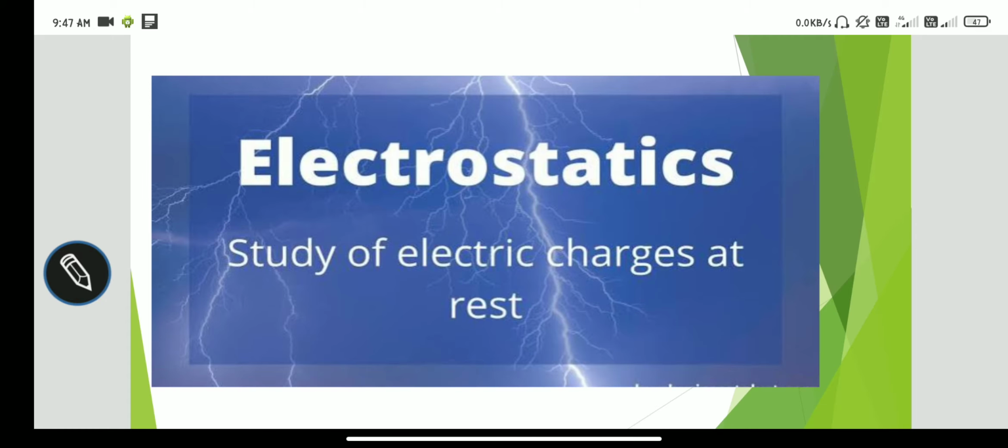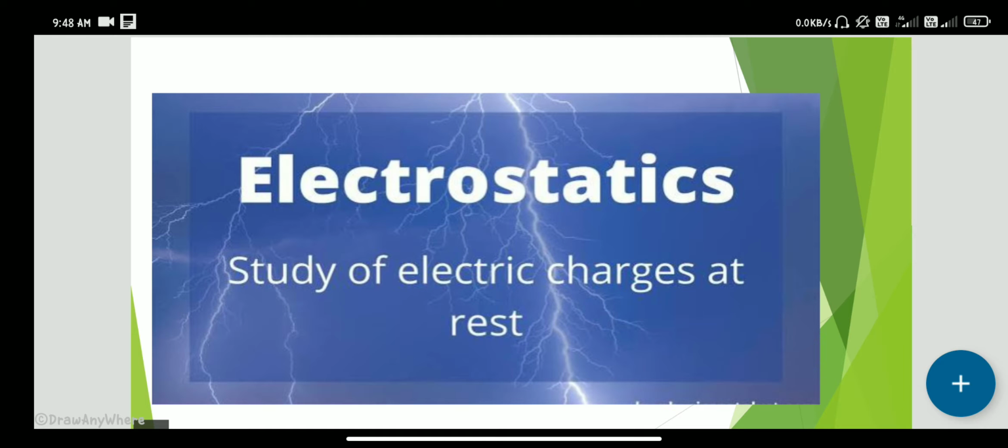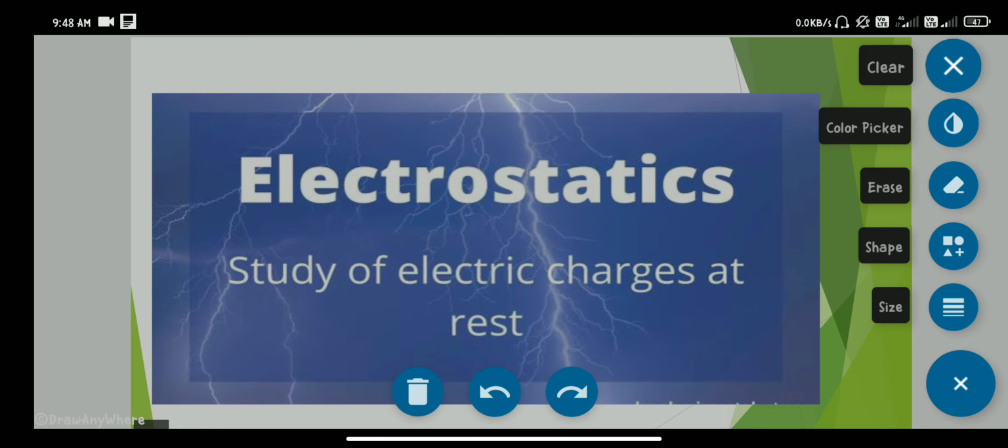So in this lecture we are going to study electrostatics. As we know, the study of electric charges at rest is nothing but electrostatics. Before we study electrostatics, we discuss some things.